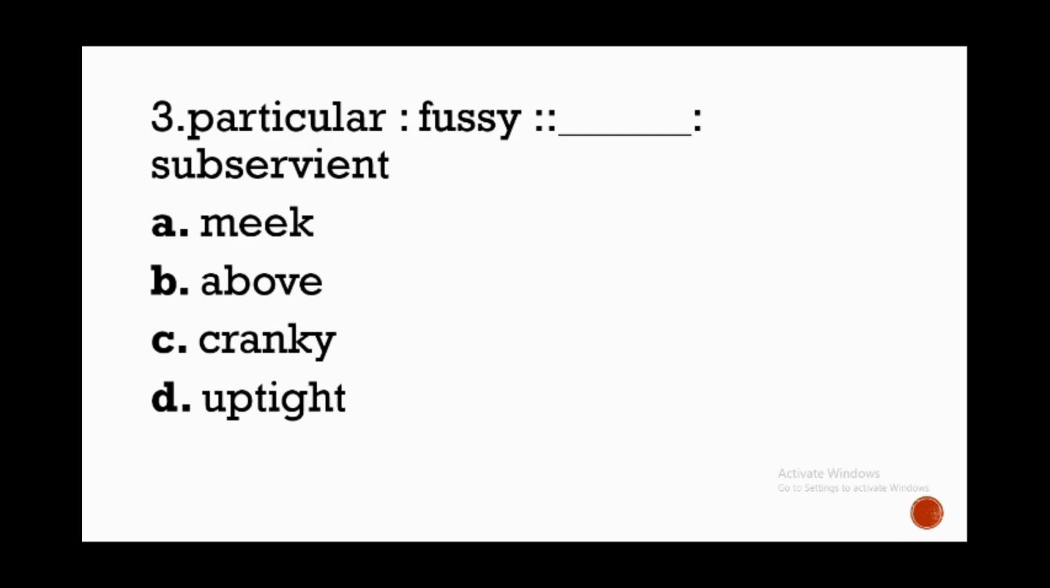Now, look at the next pair of words, the blank to subservient. If particular is synonymous to fussy, that's the relationship. Apply the same relationship to the next pair of words. Among the choices, which one is synonymous to the term subservient? So the answer is letter A. Meek is a synonym for subservient.